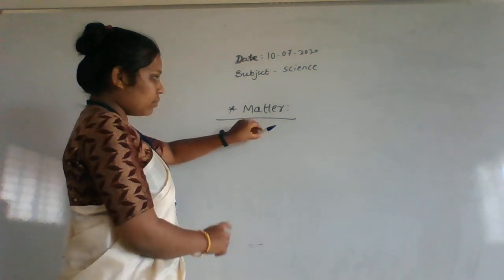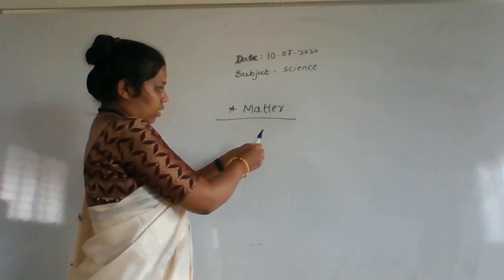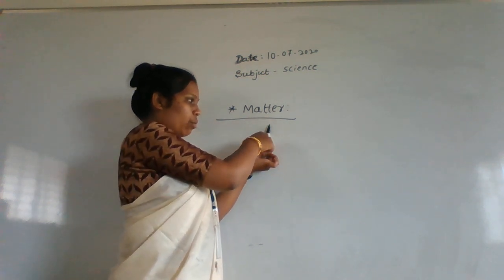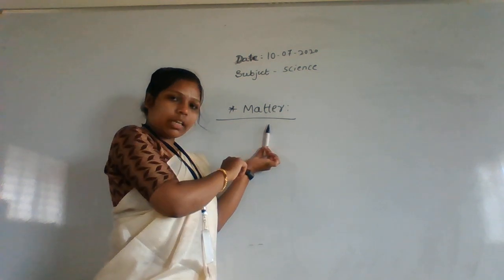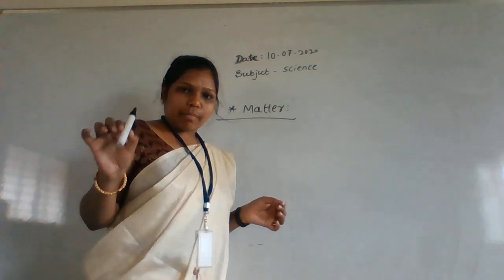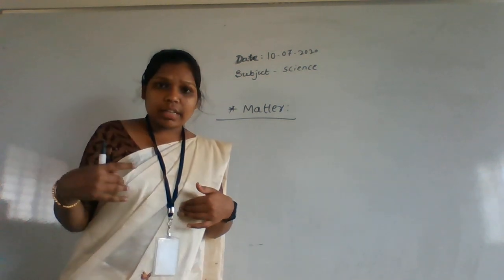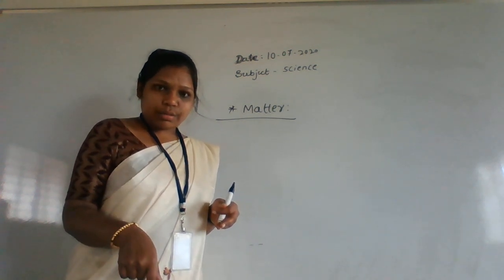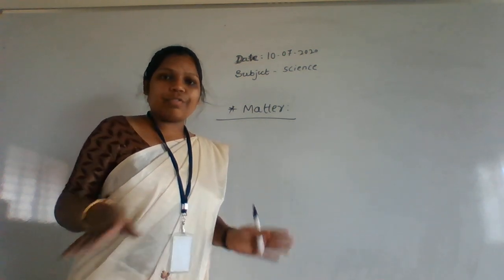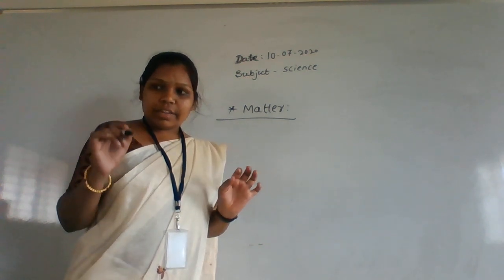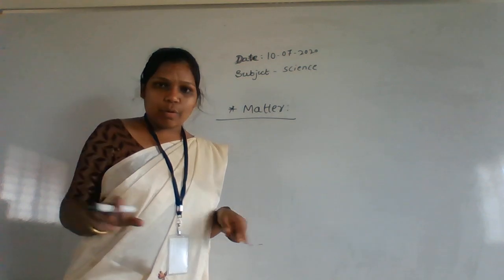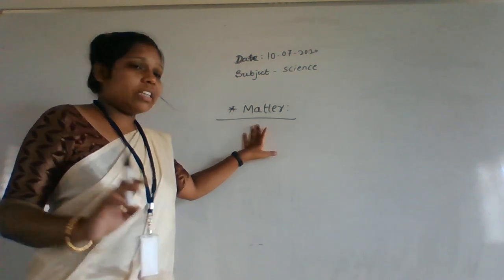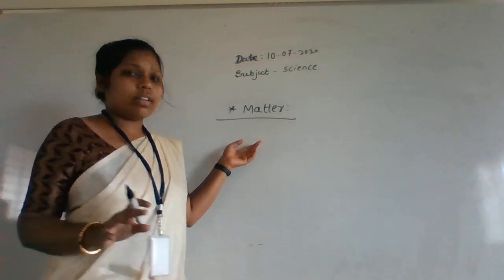See here, here is a marker, right? So the marker is occupying some space on the board. So it is also called matter. Even human beings are matter, because I am standing on the floor here, occupying some space on the floor. Whatever thing occupies some space is called matter. Understood everyone? Matter is anything which occupies space.